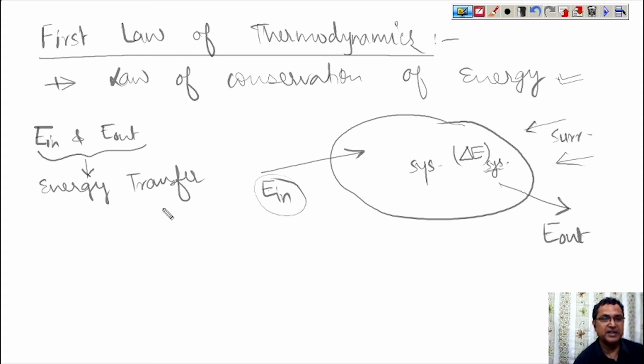And how many types of energy transfer take place? It takes place in three forms. The one is heat, the other one is work, and the third one is mass.